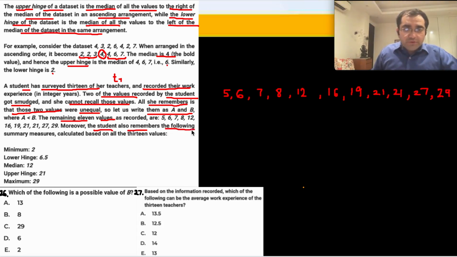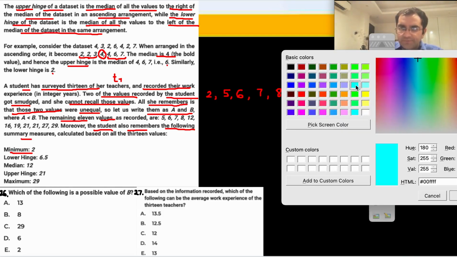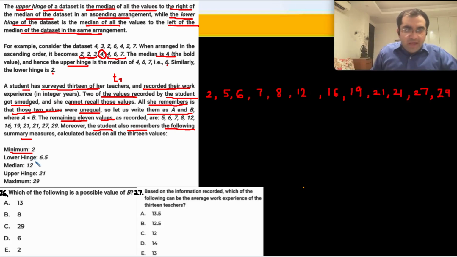Moreover, the student also remembers the following summary measures. Minimum value is 2. Minimum is 2, so फिर 2 has to be put in. Simple. If minimum value is 2, it has to be put in, no? So minimum is 2. Now, we are looking for the 7th term. So 7th term is going to be somewhere over here. 1, 2, 3, 4, 5, 6. 6 terms यहाँ पे आ चुके. 6 terms उसके आगे हैं, तो 7th term यहीं कहीं होगा. ठीक है? 12 के आसपास. Ooh, the median is 12. The median is 12. ठीक है? Now, maximum is 29. That is done.